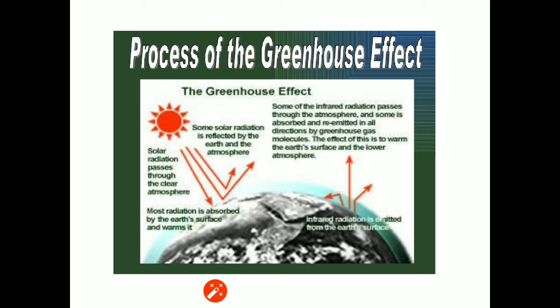Here it is shown that the solar radiation passes through the clear atmosphere. Some solar radiation is reflected by the earth and the atmosphere. Most of the radiation is absorbed by Earth's surface and warms it. Some of the infrared radiation passes through the atmosphere and some is absorbed and re-emitted in all directions by greenhouse gas molecules. The effect of this is to warm the Earth's surface and the lower atmosphere. Infrared radiation is emitted from the Earth's surface. It is also shown in the figure.